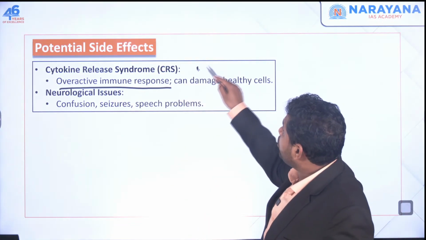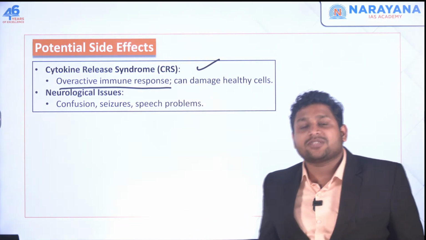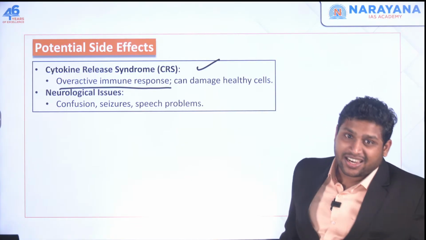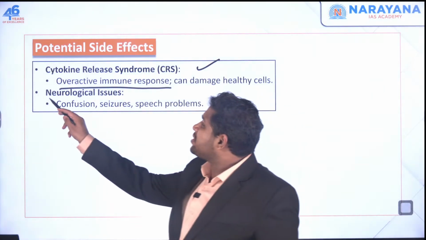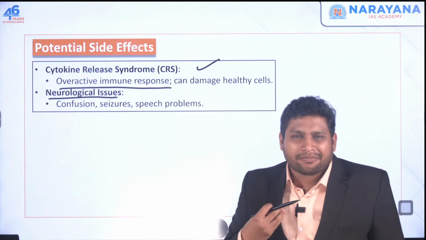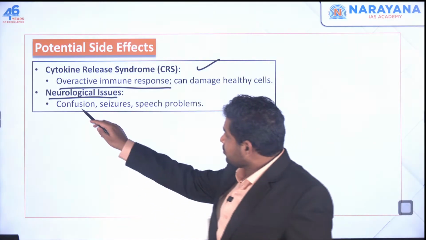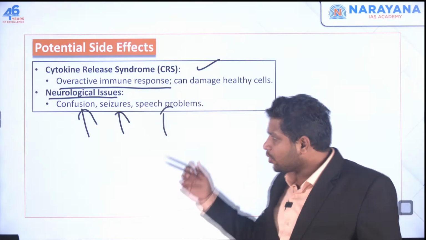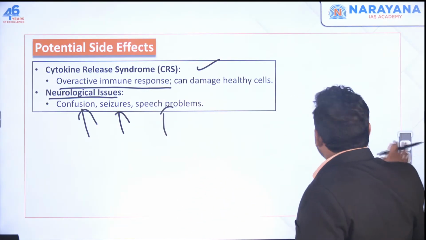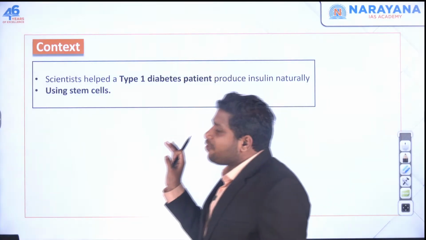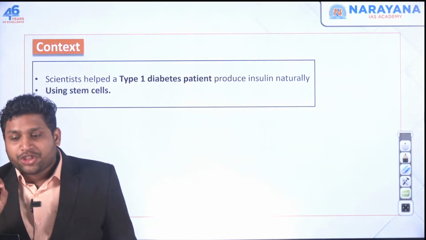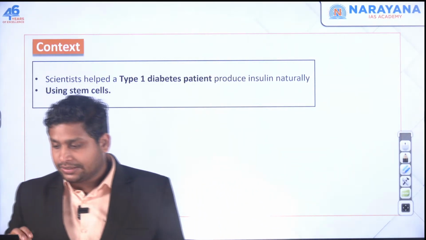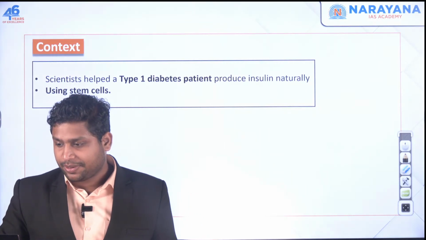We call it cytokine release syndrome. If cytokine is being released more, then there can be a problem. And there could be some neurological issues also. People might suffer from some confusion, seizures, some problem with their speech. All these side effects are possible in case of CAR T cell therapy. Clear? Clear with CAR T cell therapy.